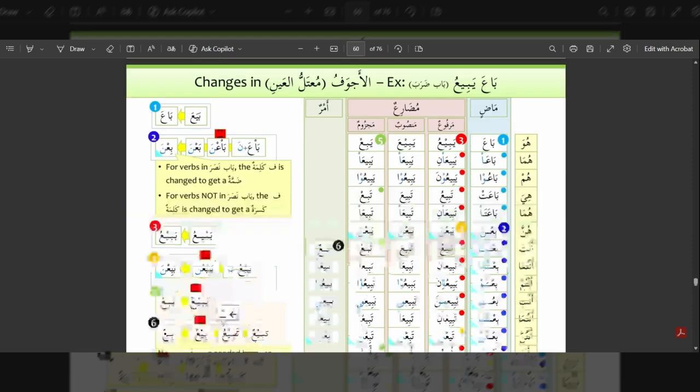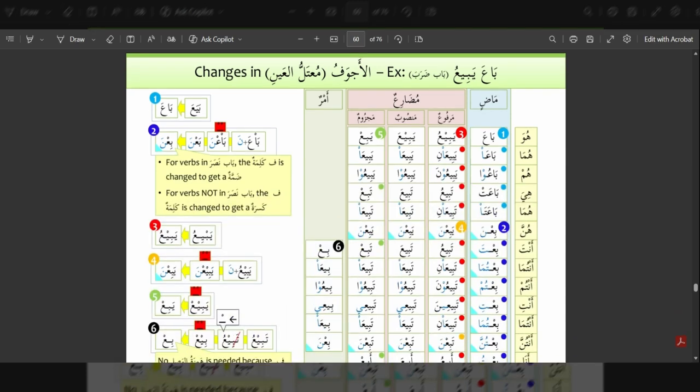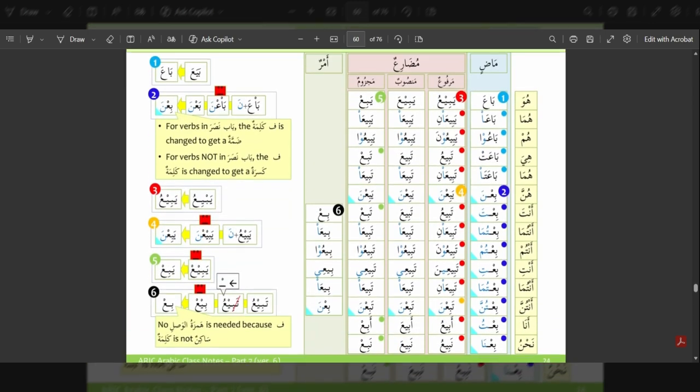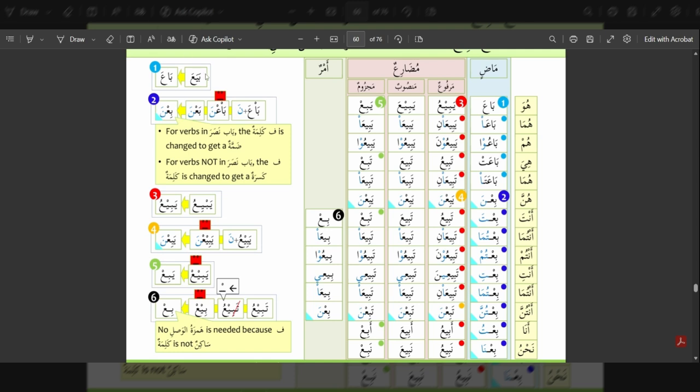Then let's go to the next example where there are changes in al-ajwaf, muta'alul ayn. So we have the verb ba'a, yabi'u in bab daraba, which means to sell. So in fi'l al-madi, the past tense, we have ba'a. So you can see the original letter is baya'a, which is changed to ba'a. So we have ba'a, he sold.